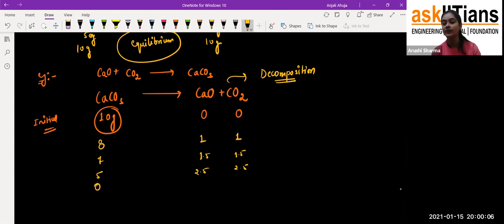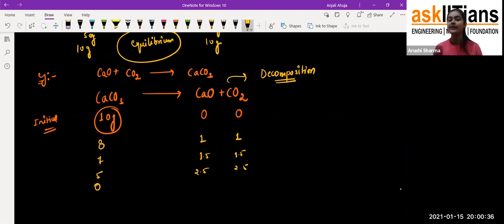That means when the reaction started, the concentration or the amount of the reactant will be more, but when the reaction is completed, the amount of the product will be more, because we do the reaction to get the product. So initially we have more amount of reactant, and then the reactant is converted into the product with the passage of time, and that's how the amount of the reactant decreases and the product is obtained.